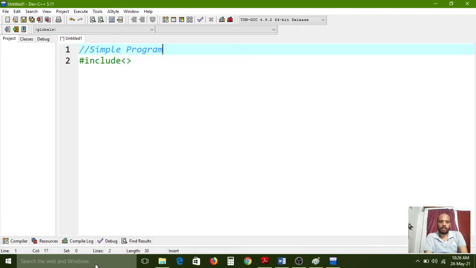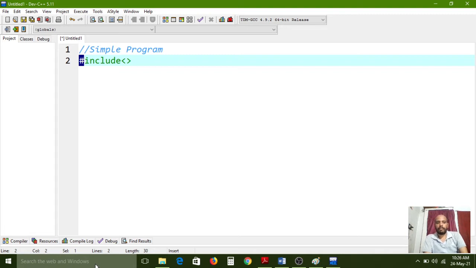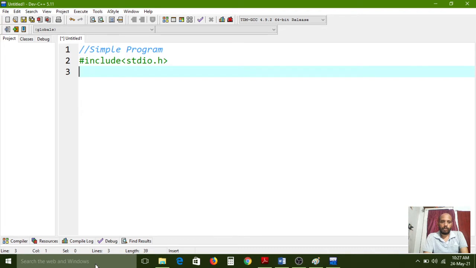If anything starts with the hash symbol, then it is called a preprocessor directive statement. Here, stdio.h: by using hash include, we are linking the stdio.h library in our program.